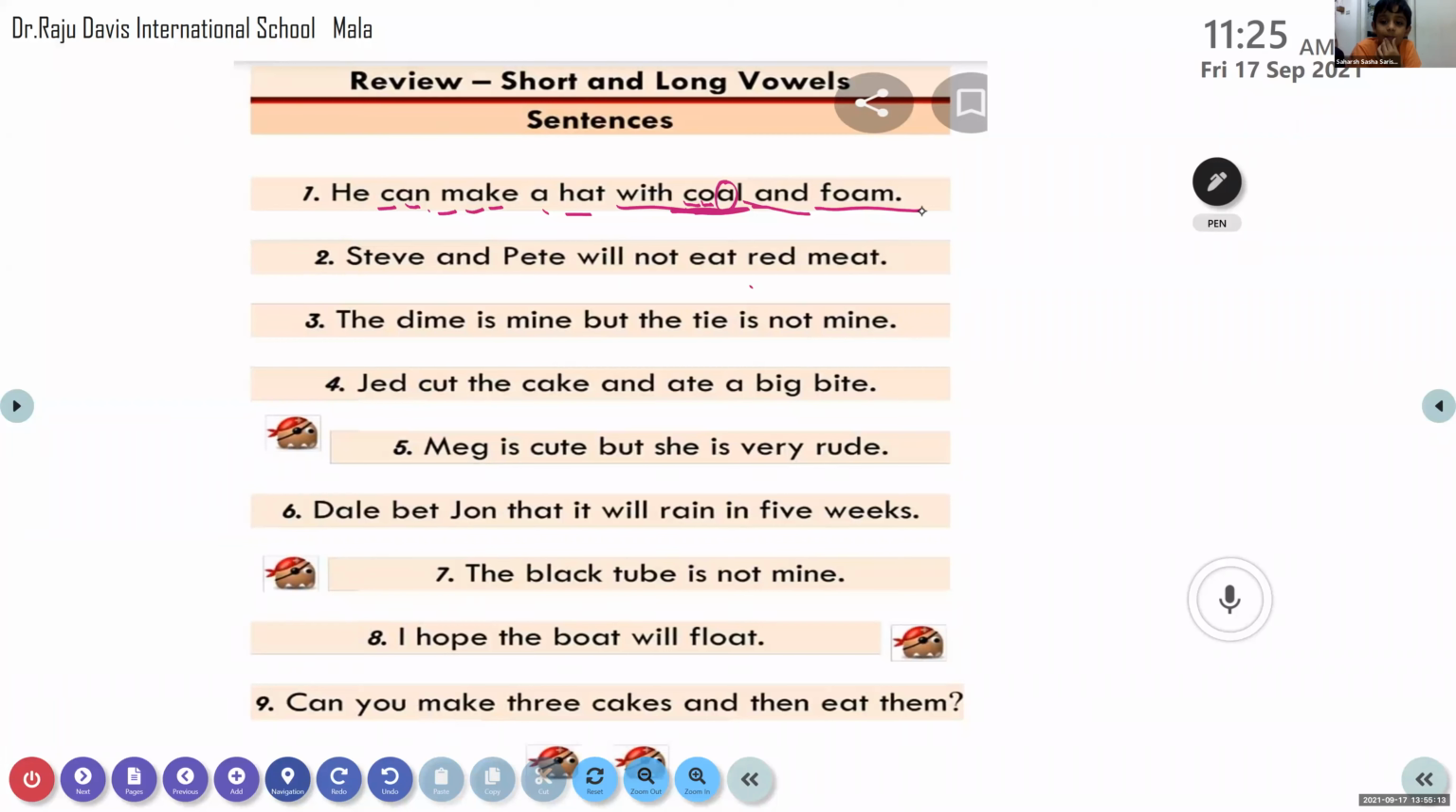F-O-A-M. Which letter is silent there? A. Very good. So how will you read letter by letter? What is the letter sound of F? F. Foam. F-O-M. Foam. Isn't it? Yes or no? Yes. So keep reading, okay? Practice it. Without practice, you will not be able to.